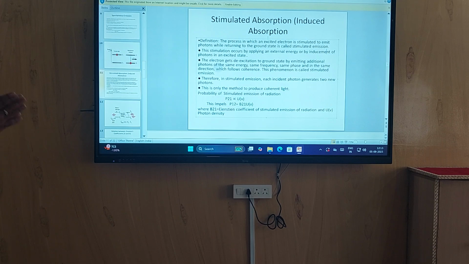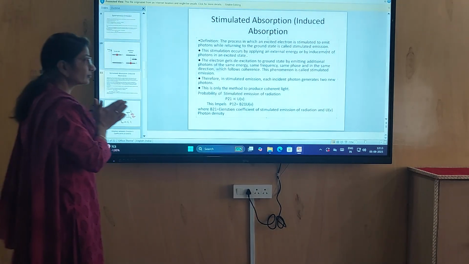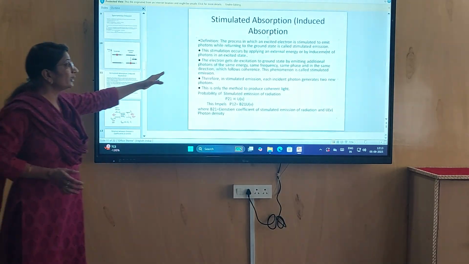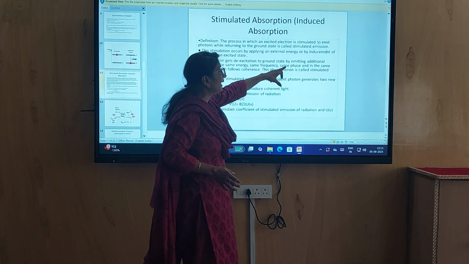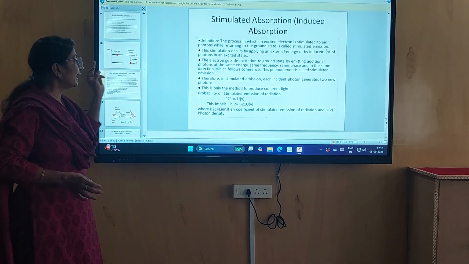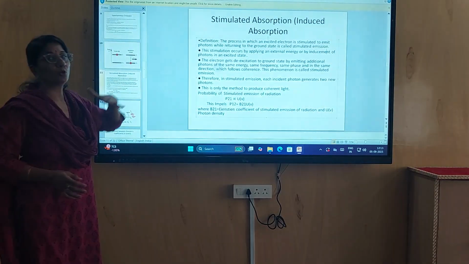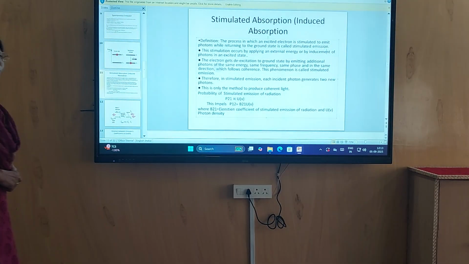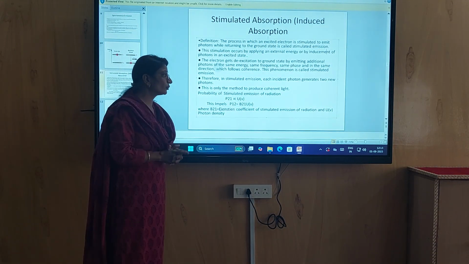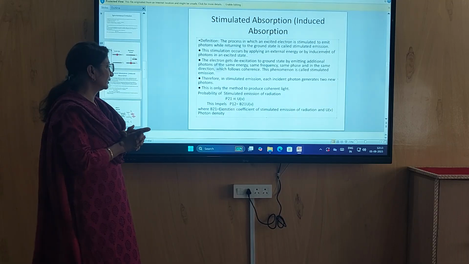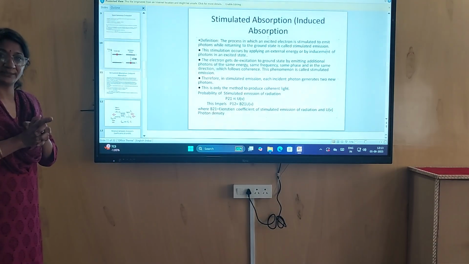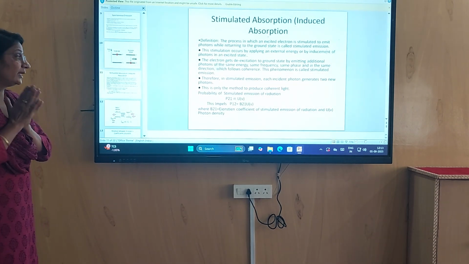The stimulated emission occurs by applying an external energy or by inducement of photon in an excited state. The electron gets de-excited to ground state by emitting additional photon of same energy, same frequency, same phase and in same direction, which follows coherence. This phenomenon is called stimulated emission of radiation. Therefore, in stimulated emission, each incident photon generates 2 new photons. This is the only method to produce coherent light which is applied in laser. This is a must reaction in laser.